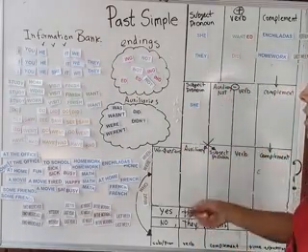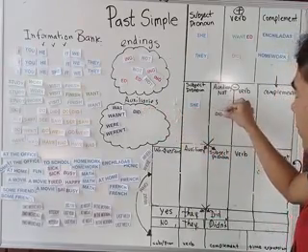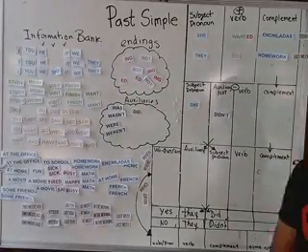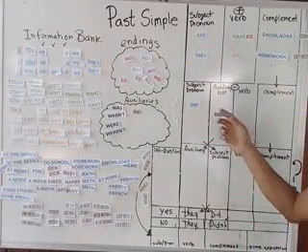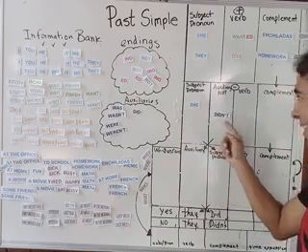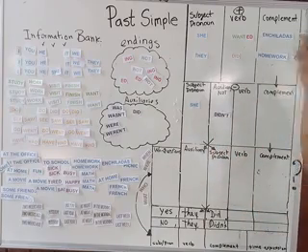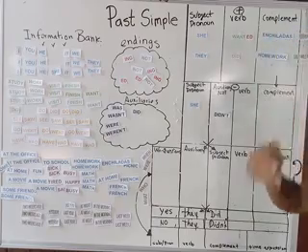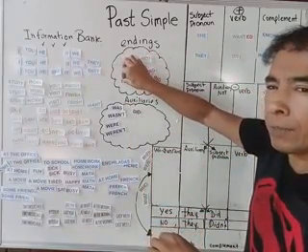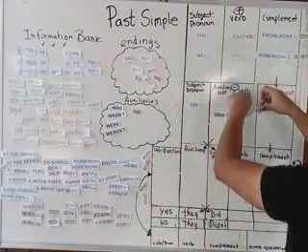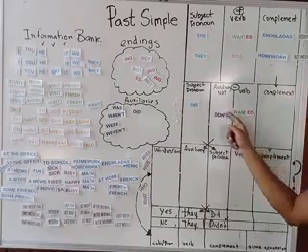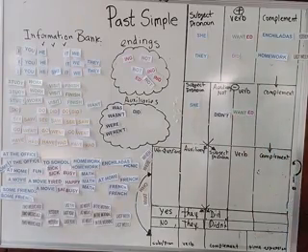Negative form, auxiliary not. She didn't. Yes, you're right. We use she didn't in negative. Ella no. She didn't. Continue with the verb. Alright, the verb is want. You probably may say that this is correct: she didn't wanted. Okay.